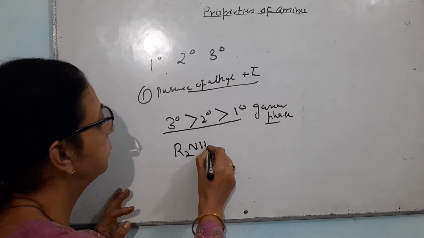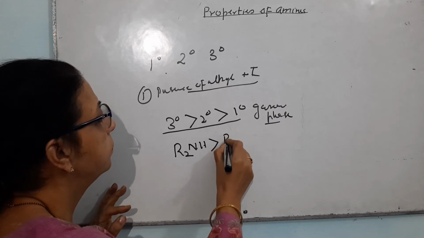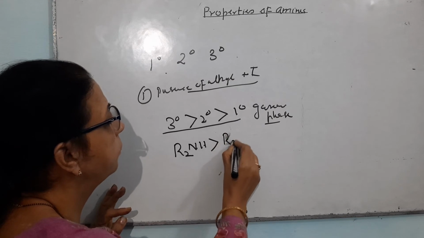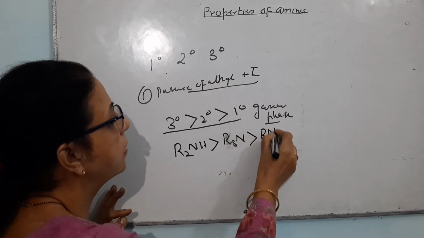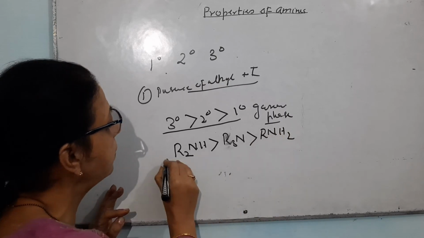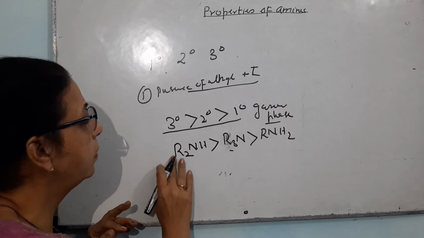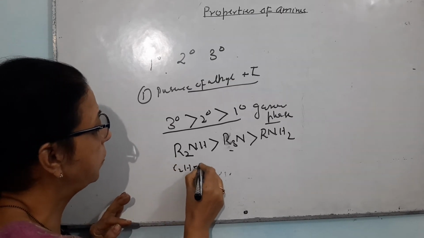NH, then it is R3N and then it is RNH2. This order is found when the alkyl group is C2H5.